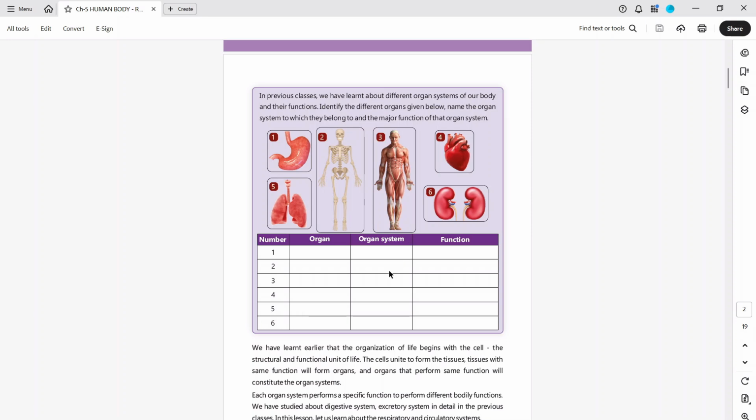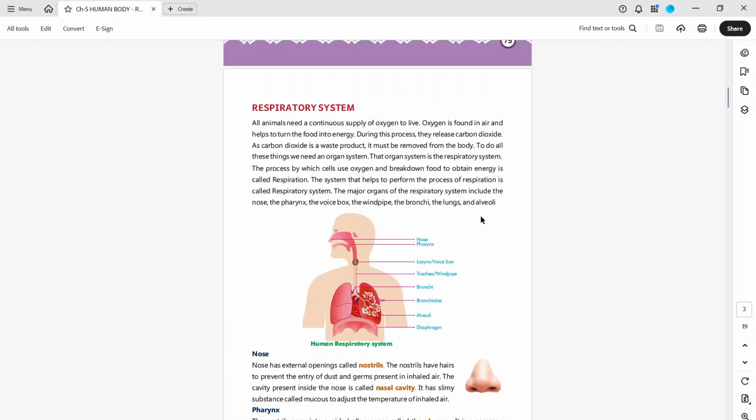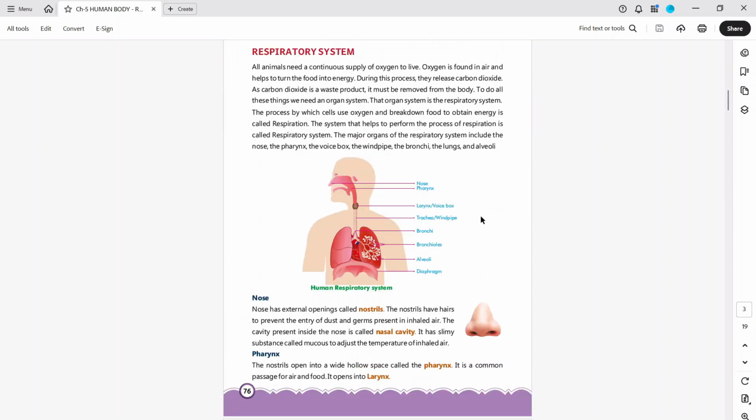Heart: circulatory system, circulation of blood. Lungs: respiratory system, breathing. Kidney: urinary system, excretion. So today's chapter is only two parts: respiratory and circulatory system. First, we will study